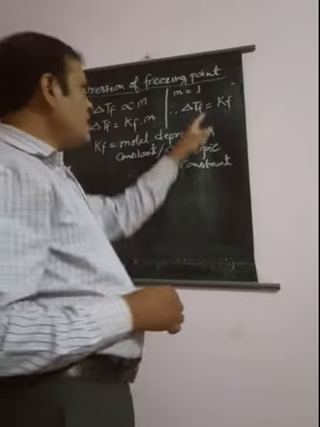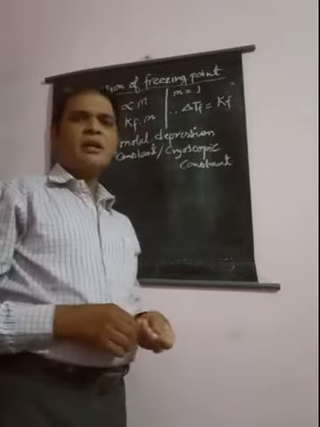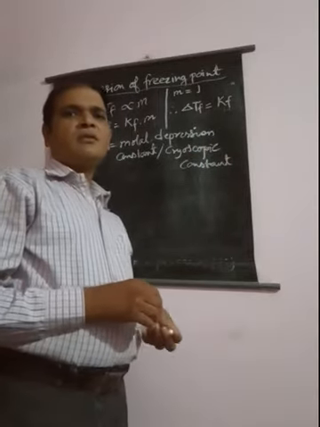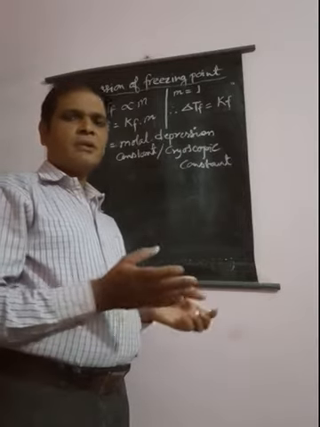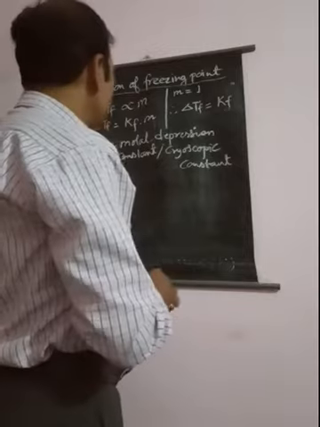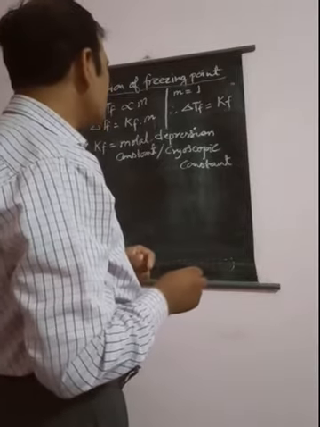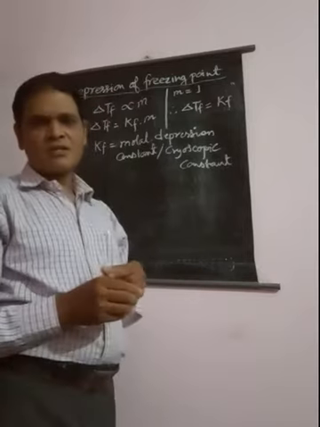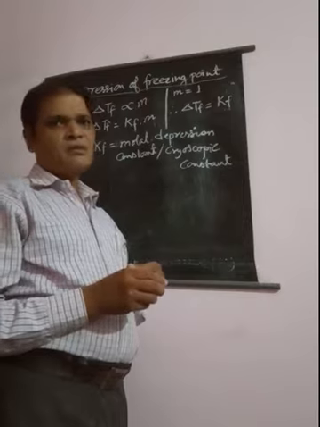So we can define Kf as the depression of freezing point of the solution when the concentration is 1 molal.